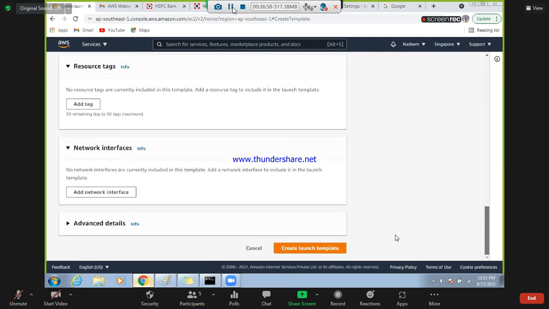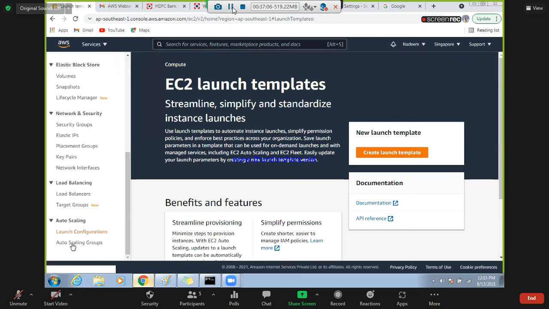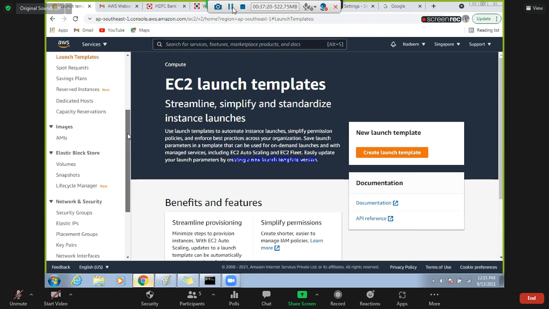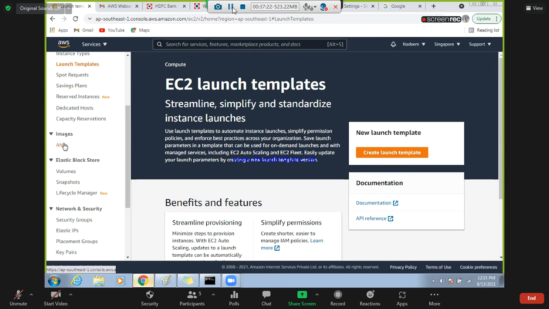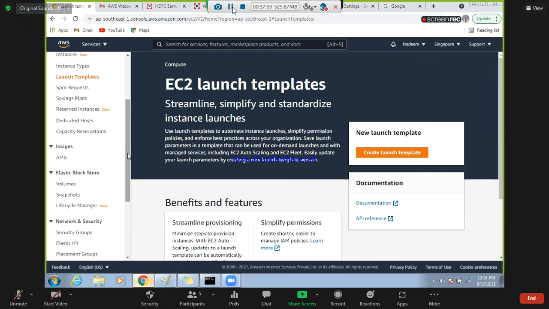Launch template and launch configuration are both the same, but for the launch configuration you need an AMI. It means you need to have one server, take a backup of that server as an AMI, and use that AMI in the launch configuration.